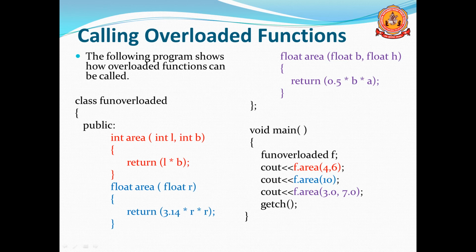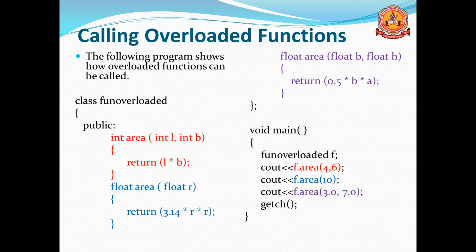But to call the overloaded functions, in main you have to call them. See, first I use f.area(4,6). So I pass two integers. Automatically it will invoke the first function because it contains two integers. Next I call f.area(10). So I pass only one argument.